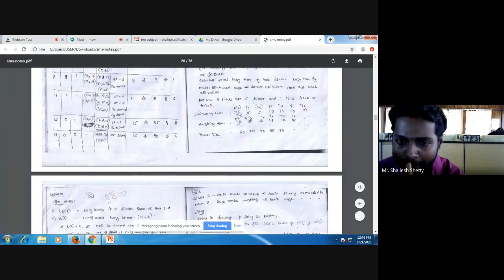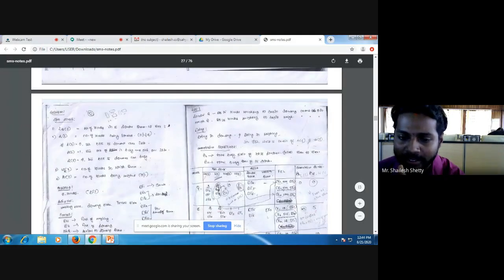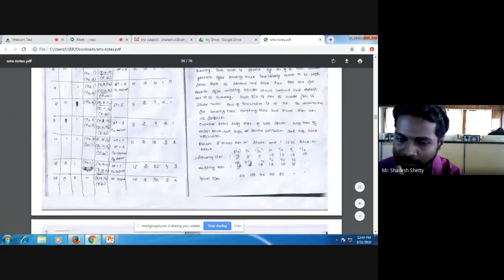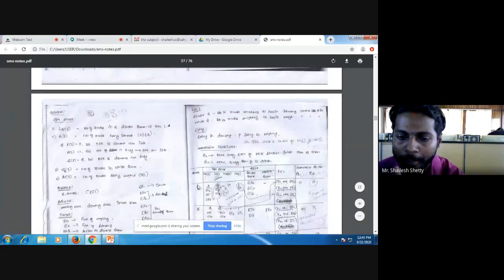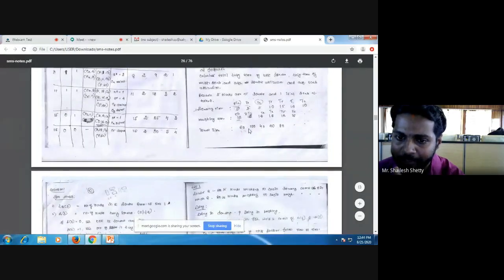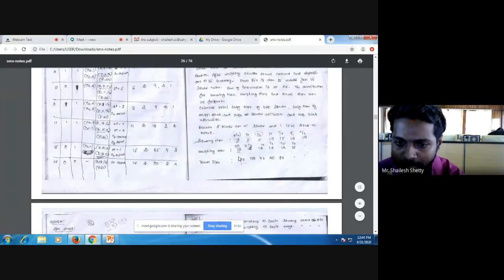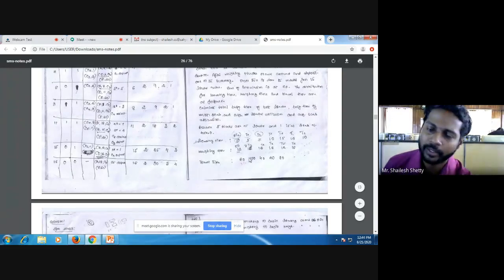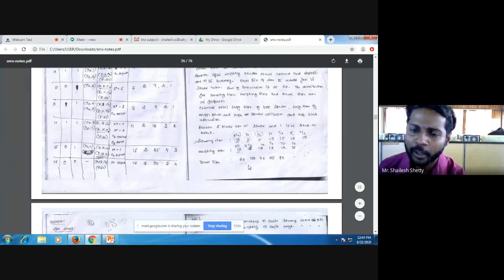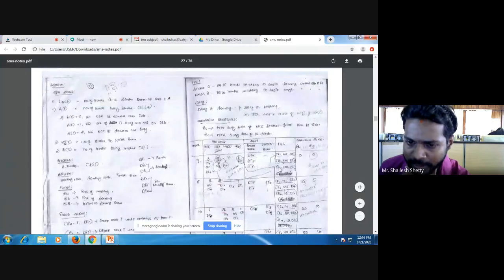Loading time is for dump truck 2 and 3, because those are the 2 trucks present in the loaders. So current clock time 0 plus 10 is 10. Current clock time 0 plus 5 is 5. So EL of 10 for DT2, EL of 5 for DT3, EW of DT1 is 12. Travel time we can allocate later, once the truck is completed. Loader value is 0, scale value is 0.